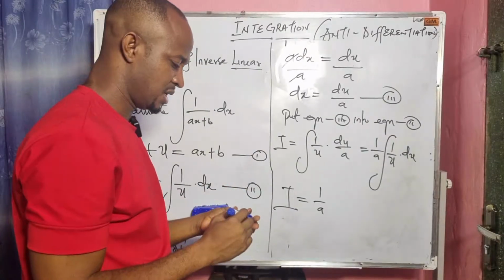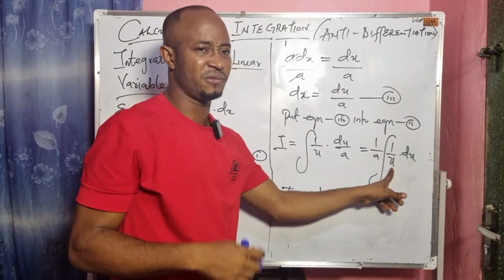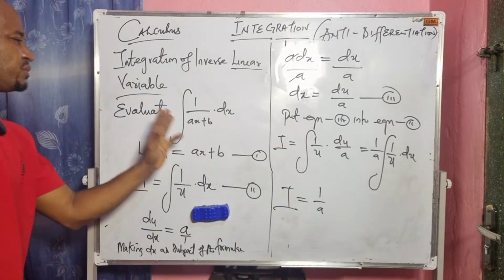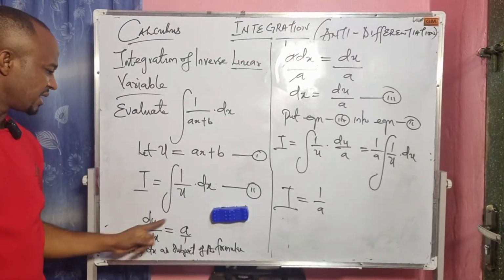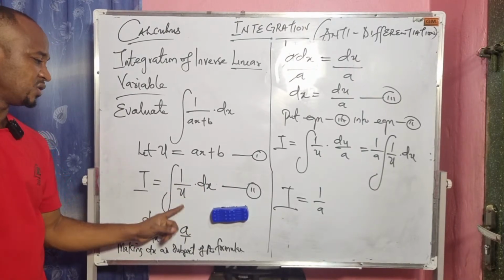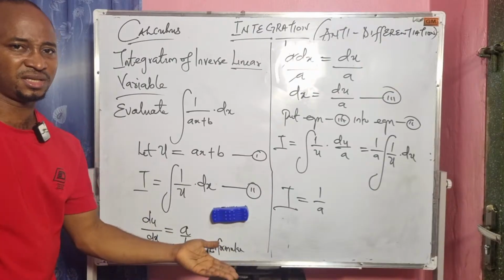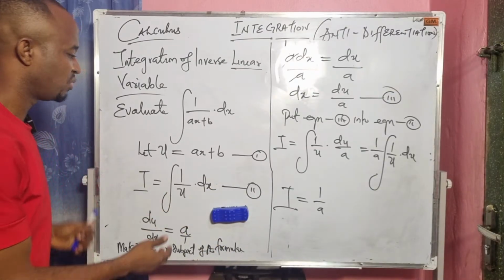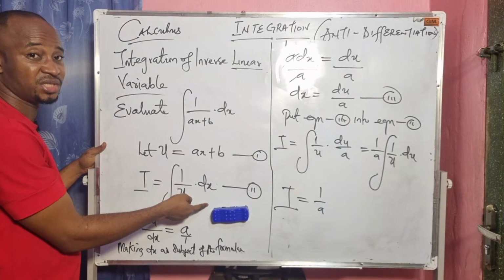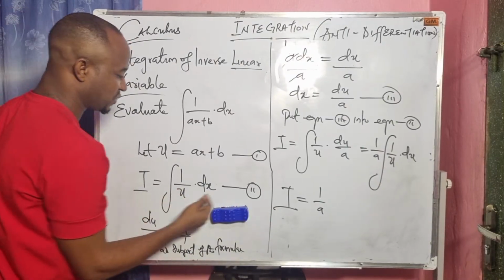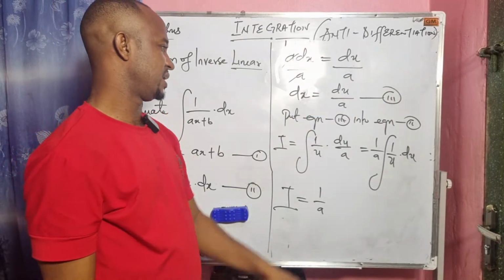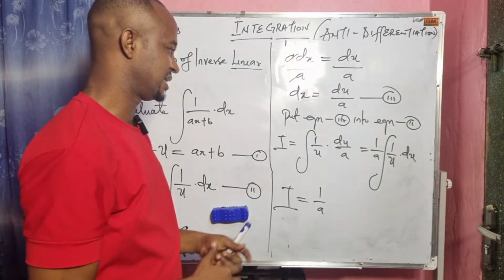Now, we have been able to generate the authority, the right of integration. The right to integrate 1 over u is du. The reason why I have to go through this process is that from here, if I were to integrate this, I can't integrate it because I have the dx here. I have 1 over u and the dx. This is change in x. Anything you must integrate must have the same variable in this change. Are you there, somebody? So that is why I have to eliminate this dx by replacing it with du over a, in order to generate the right of integration.